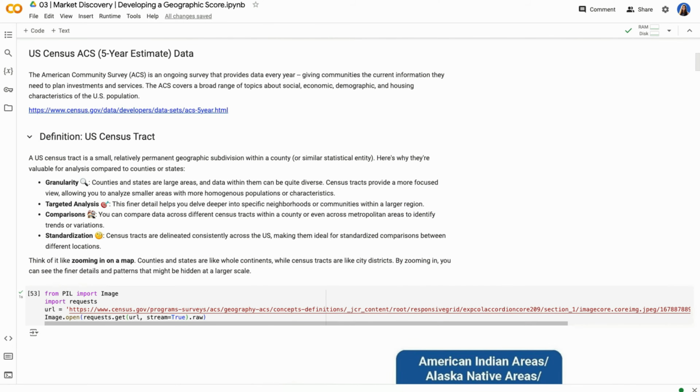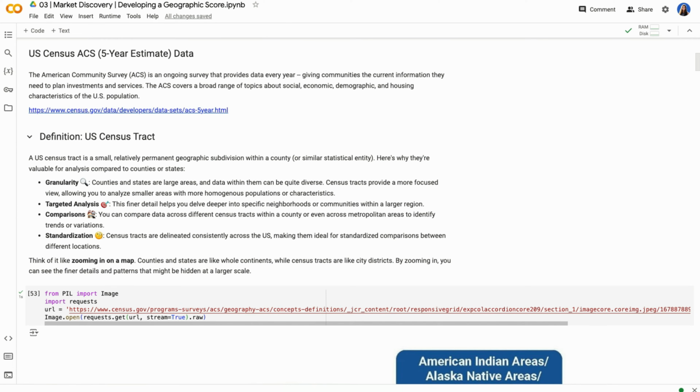The first thing we're looking at is US Census data. What is US Census data? The American Community Survey is an ongoing survey that provides data every single year. Now, there's a 10-year one that tries to encompass data across the entire United States population. This one is a sample set that looks at about 1 out of every 39 people, but is still very, very useful.